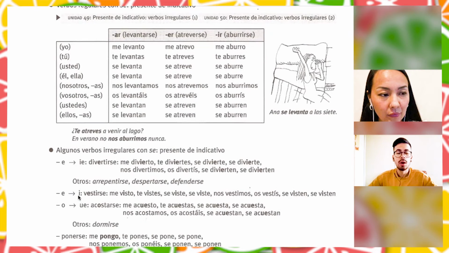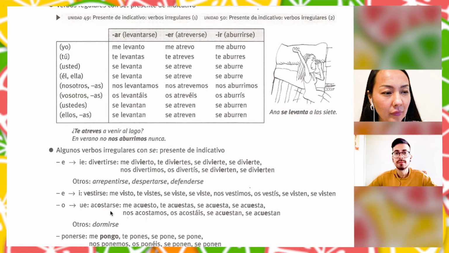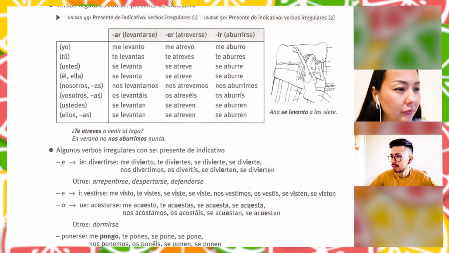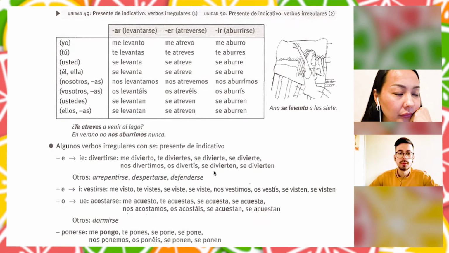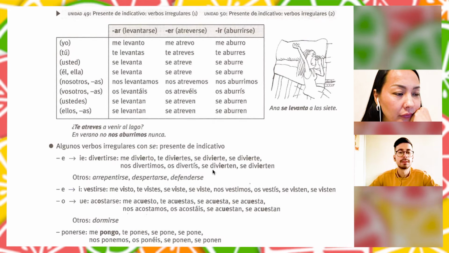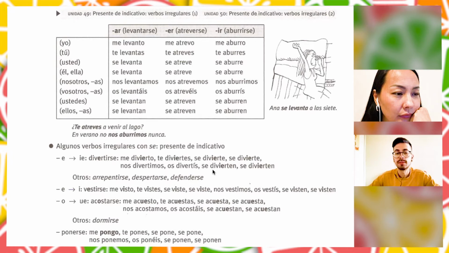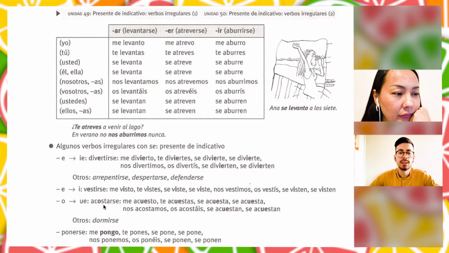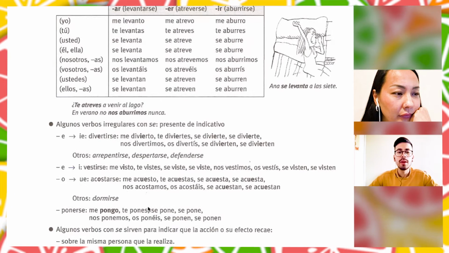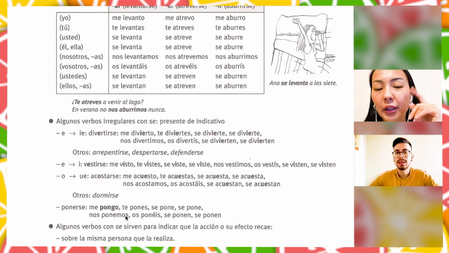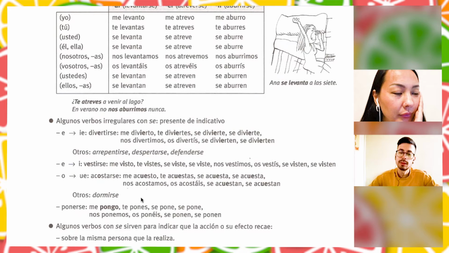Or when o changes to ue. Acostarse, to go to bed. So we'll use acostarse to go to bed. For example, me acuesto, te acuestas, se acuesta. The same. Another verb like this one is dormirse, to sleep. No, to dream is another one.